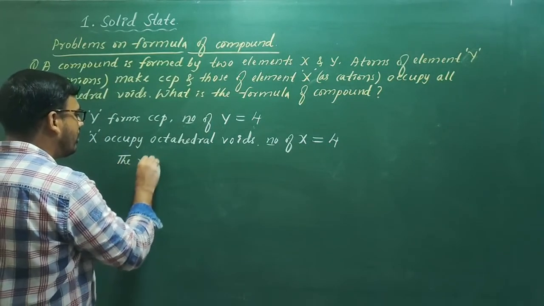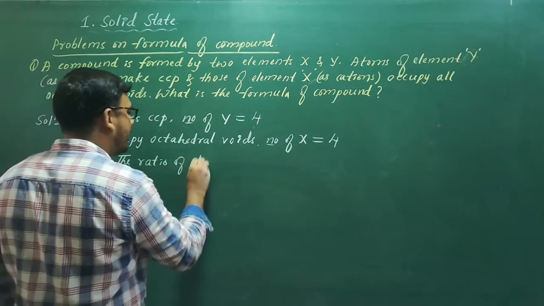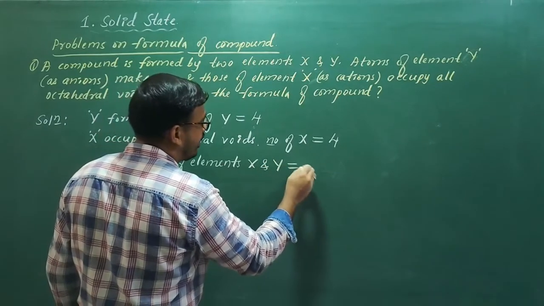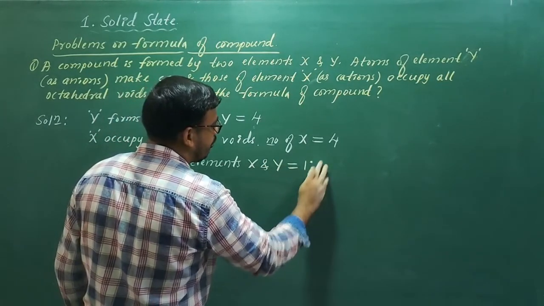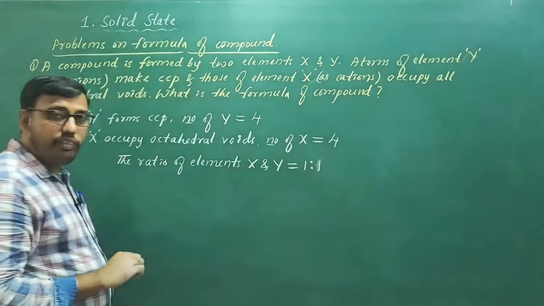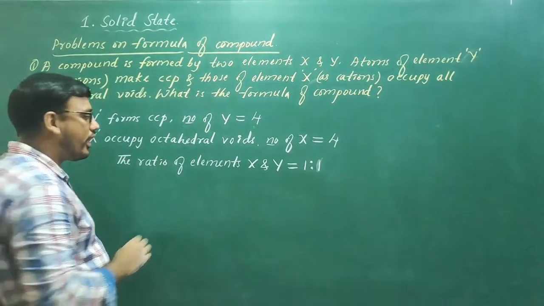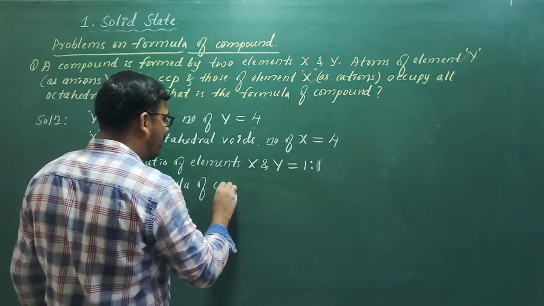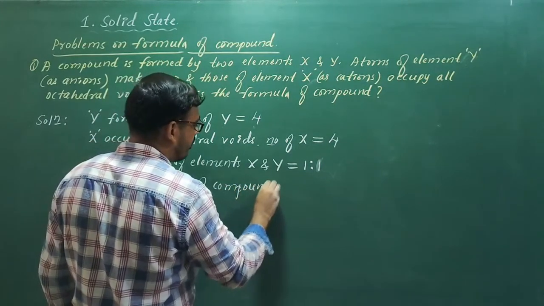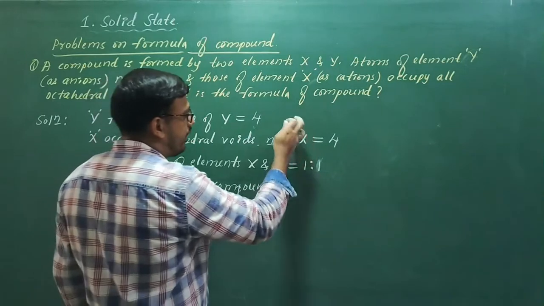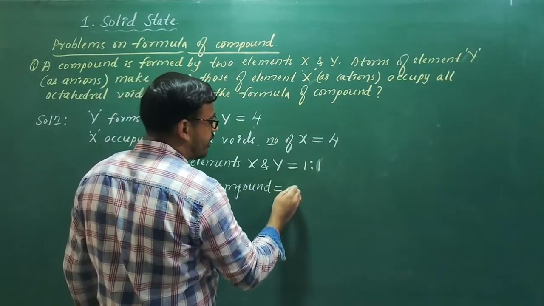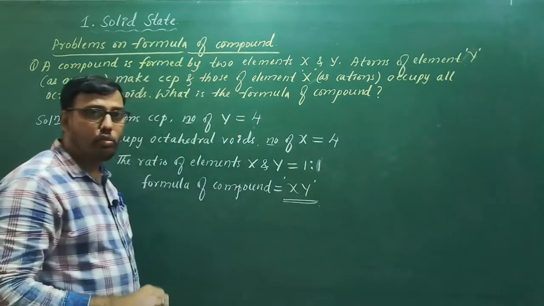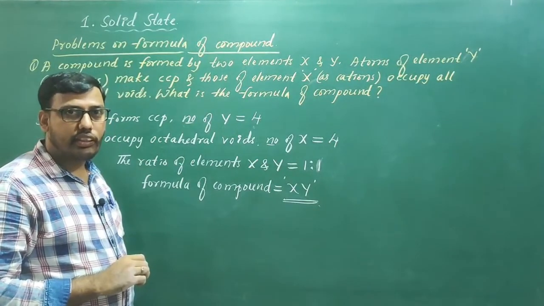The ratio of elements X and Y is 1:1, means 4:4 is there. We can simplify them as 1:1. So therefore the formula of the compound: atoms X and Y are present in 1:1. That's why the formula of the compound is XY. So this is an important 2 mark question, and even a 1 mark question in case of CET.